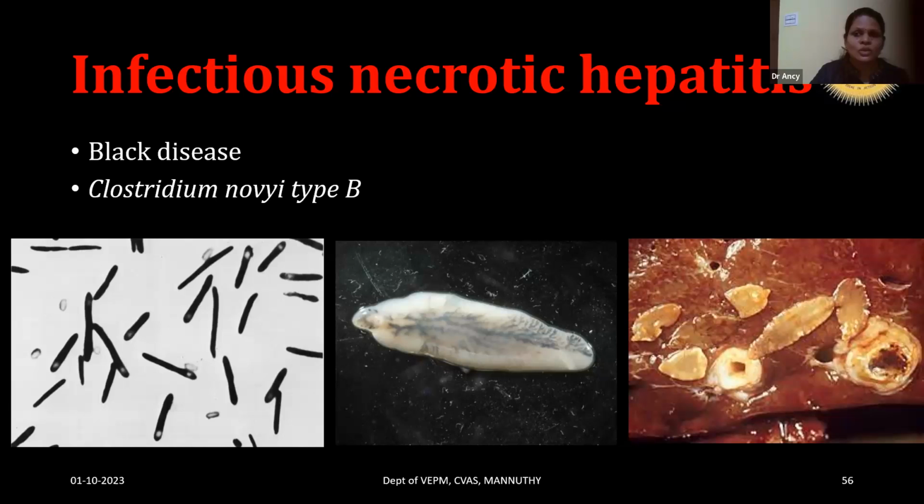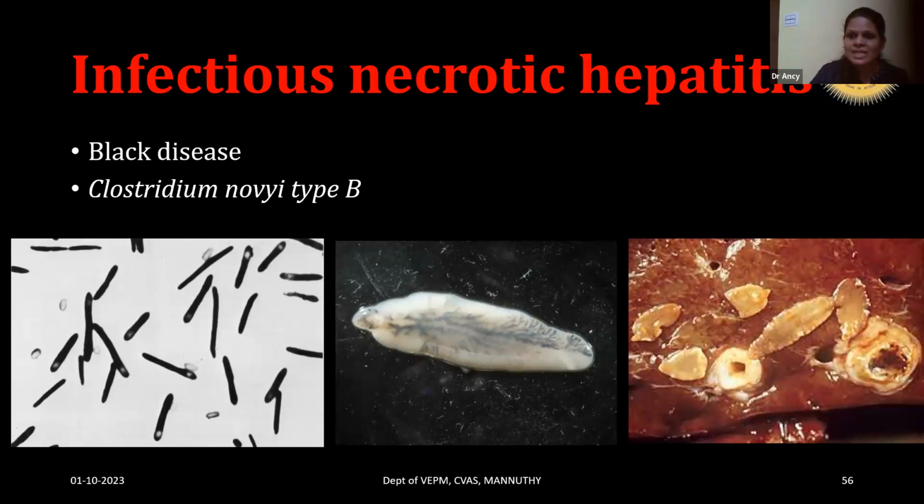So coming to the next disease, infectious necrotic hepatitis. This disease is also more common in sheep than in goats. The disease is being reported from goats, but the incidence is less. This disease is otherwise called black disease. And the disease is caused by Clostridium novyi type B. Type A causes big head disease and type B causes this infectious necrotic hepatitis.